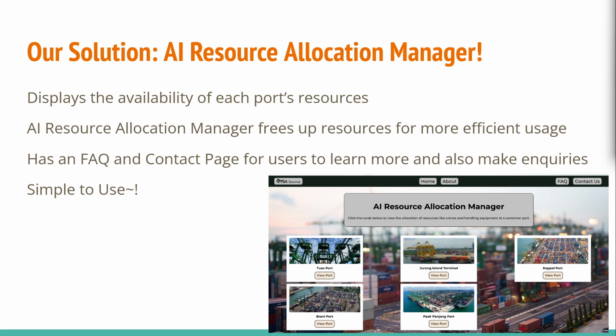So this is a web app that displays the availability of each pod's resources. The AI resource allocation manager will free up resources for more efficient usage. It has an FAQ and contact us page for users to learn more about the site and also make inquiries. And I've kept in mind to make it simple to use and made it such that it requires minimal inputs. So this is a screenshot of how the website looks like.